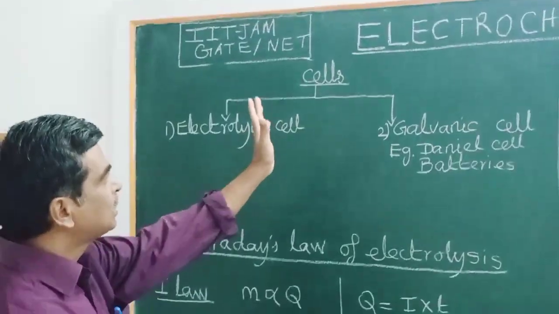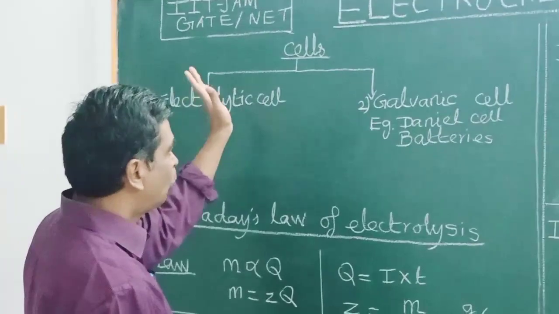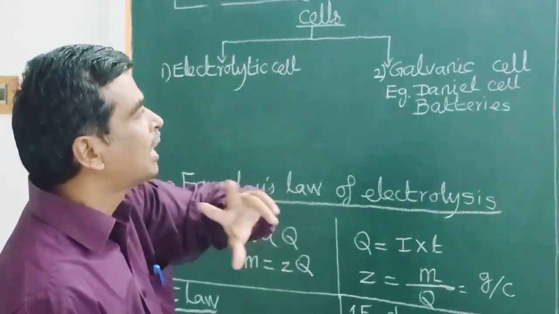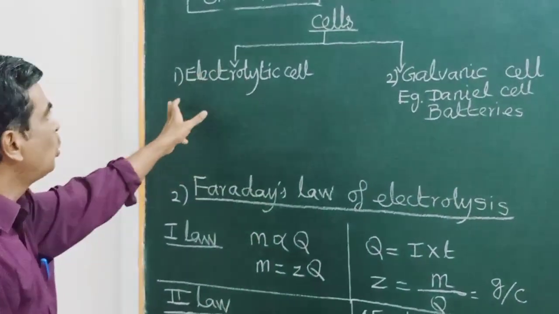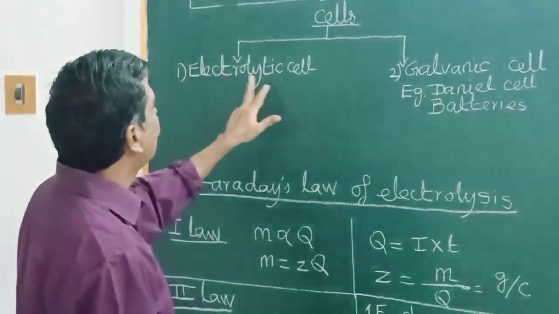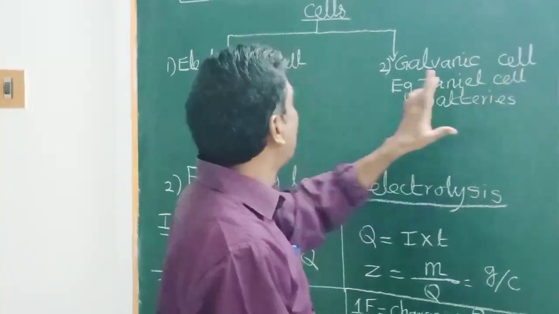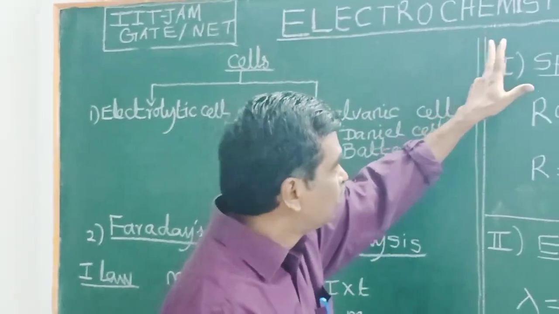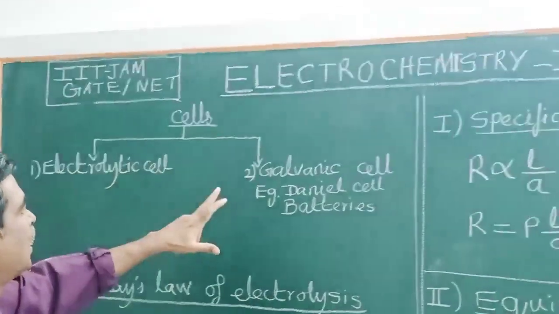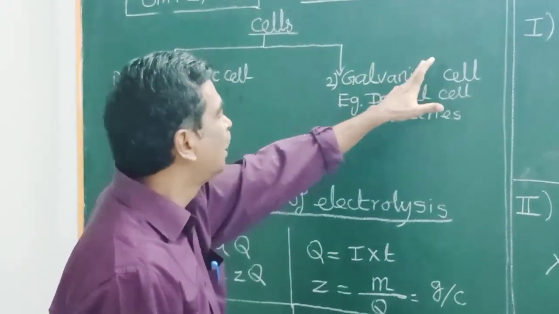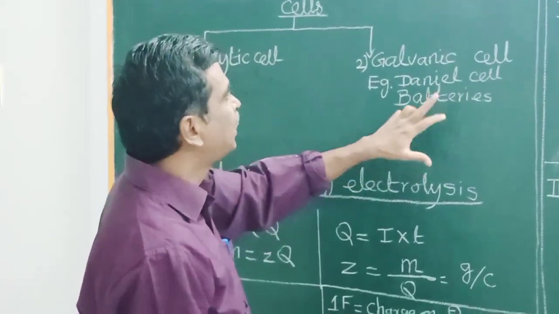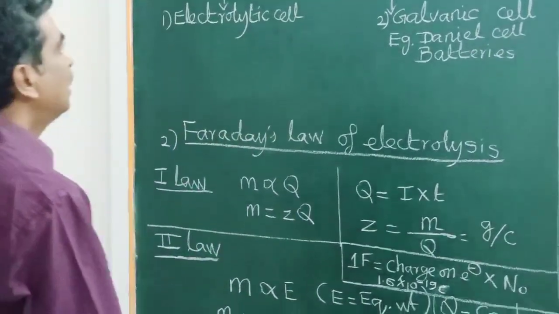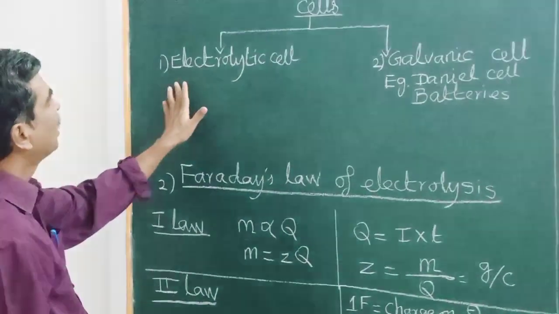Okay, let us first see what we mean by a cell in electrochemistry. A cell is made up of two electrodes and an electrolytic solution. There are two types of cells, electrolytic cell and galvanic cell. The electrolytic cell is governed in part 1 of electrochemistry, and the galvanic cell or voltaic cell, for example the Daniel cell and batteries, are in part 2 of electrochemistry. Okay, let us now talk about the electrolytic cell.